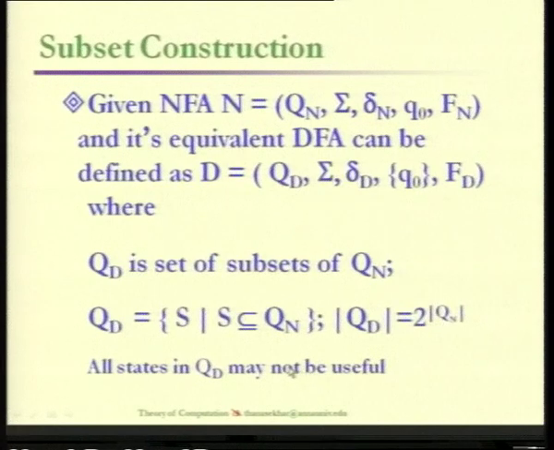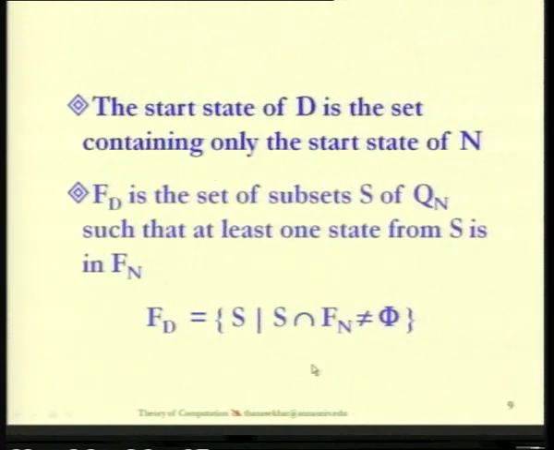Another thing we have to remember is that all the states in Qd may not be useful for us. It is once again problem dependent. The remaining components: what is going to be the start state? The start state I already talked about. We have only one state as the start state as far as the NFA is concerned, and you just put that state inside the set bracket and we get the start state of the resulting deterministic finite automata.